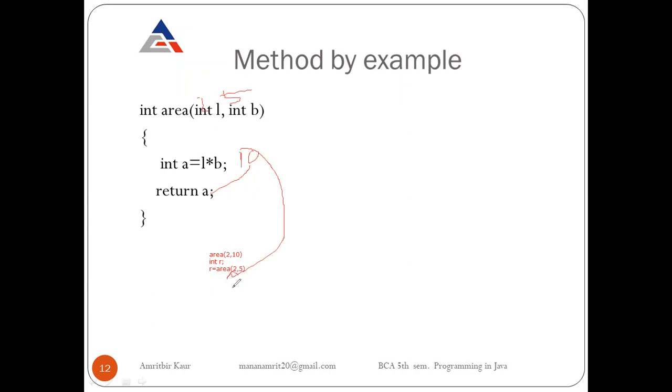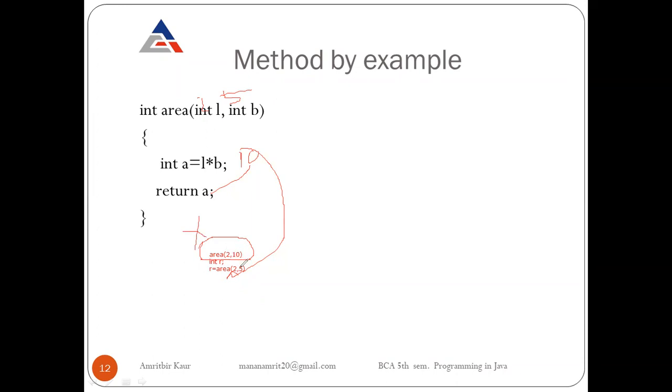So this 10 must be stored at some location. That's why when a function returns anything, the function call must be written like this: variable name equals function call. If you write it without any variable assignment, then it will not run.